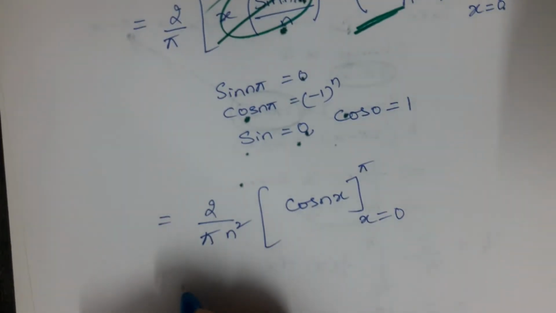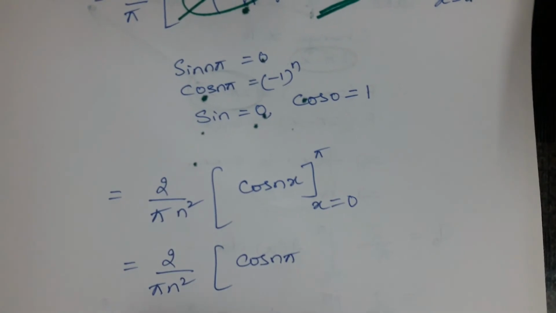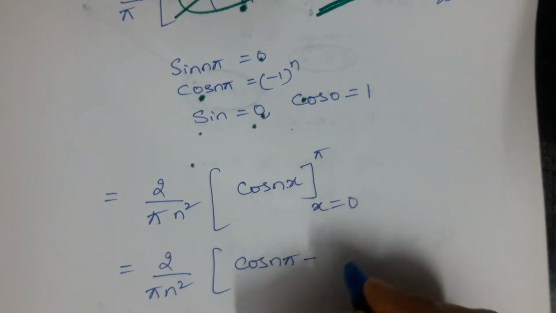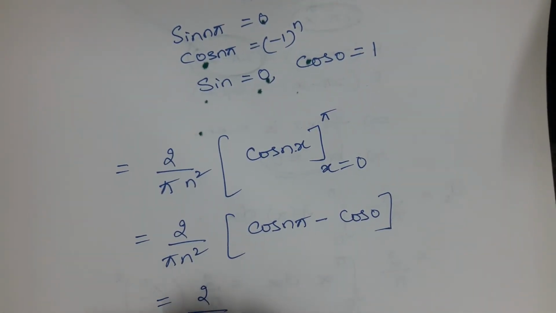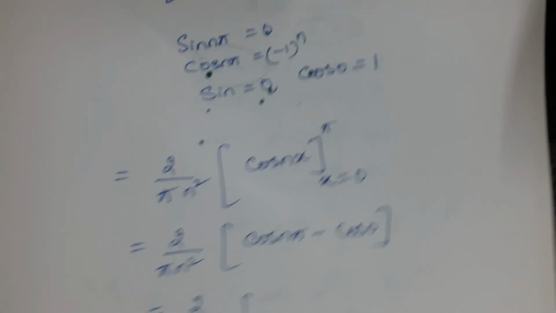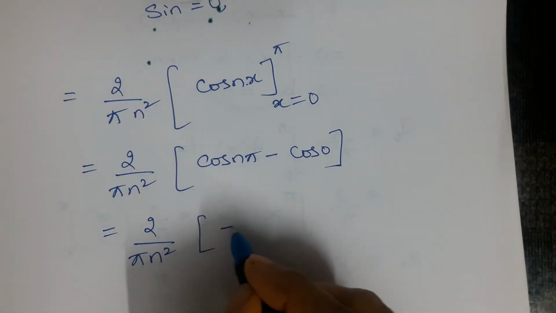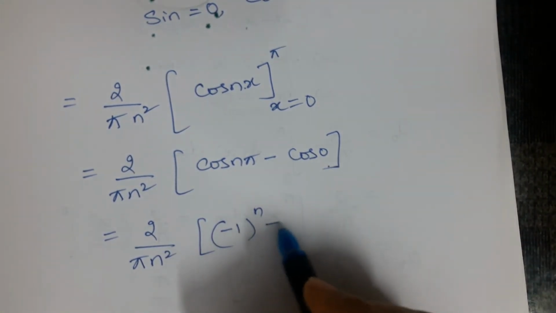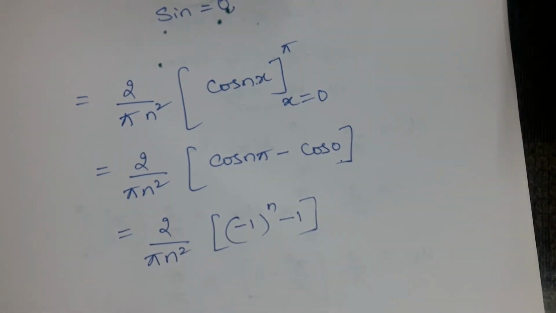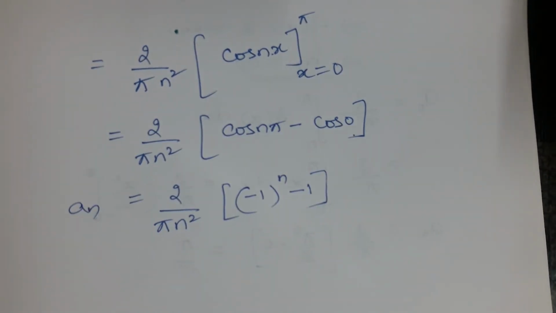Now substitute the limits. 2 by pi n square, upper limit x is equal to pi gives cos n pi, and lower limit x is equal to 0 gives cos 0. What is the value of cos n pi? Just now I have given you, it is minus 1 to the power of n. Cos 0 is 1. So what is the value of an? An is 2 by pi n square into minus 1 to the power of n minus 1.